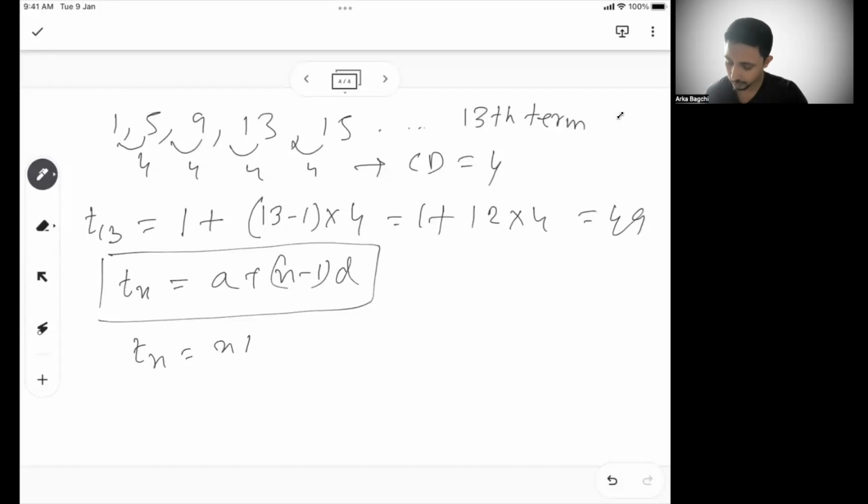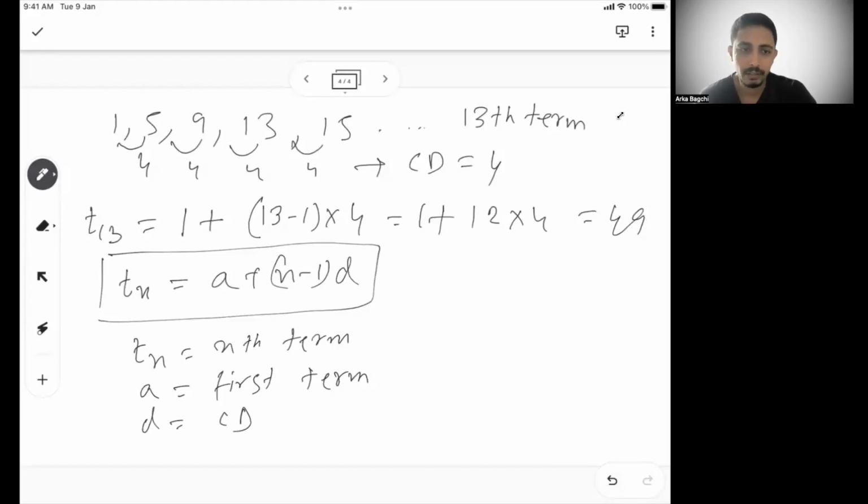Tn is your nth term, A is your first term, and D is your common difference or CD. So this is a very, very important formula you need to remember. So Tn is A plus n minus 1 into D. So this is one type, where you have to find out what is the nth term of an AP.